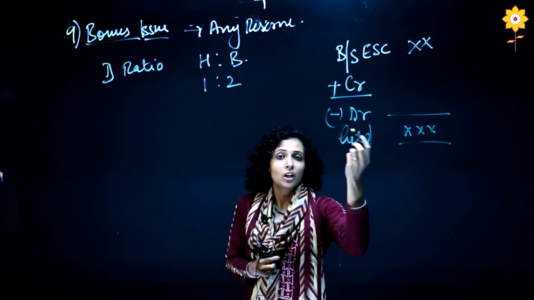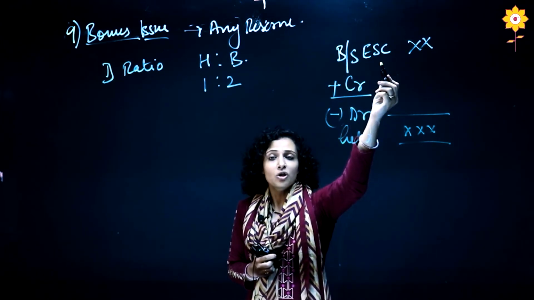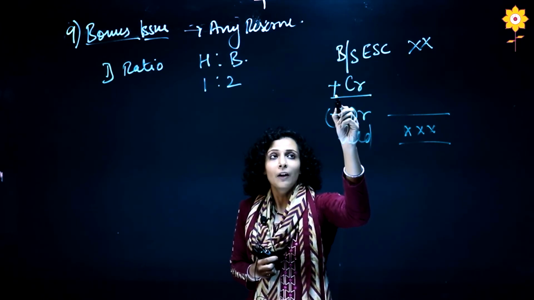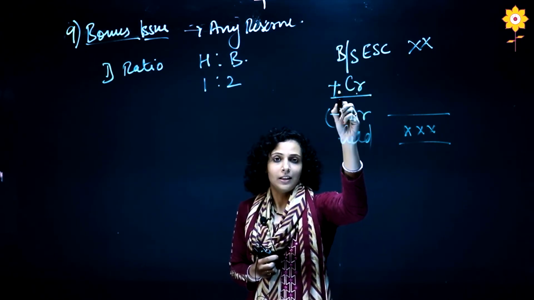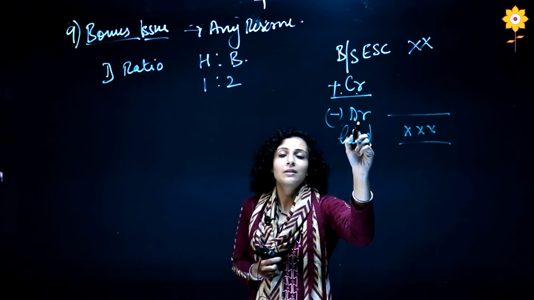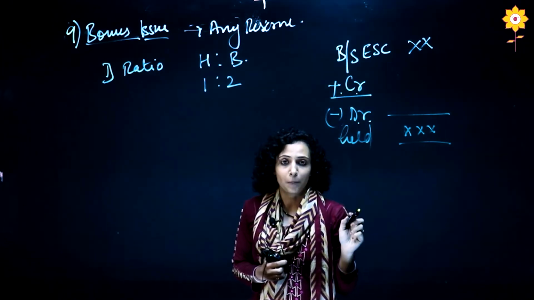See, it is the same logic, the new golden rule. Equity share capital is a liability. If it is increasing, it is credited. That is why we are adding it. If it is decreasing, it is debited, so we are subtracting.